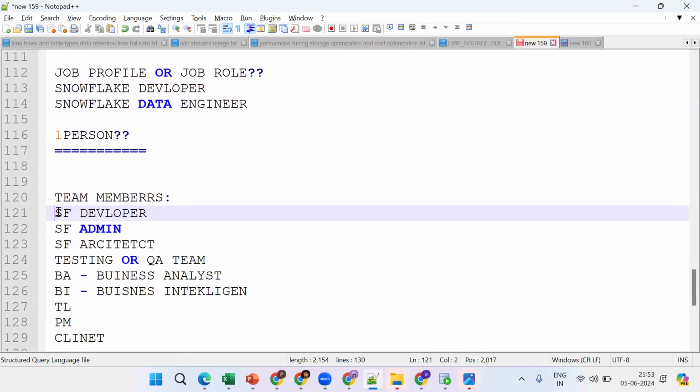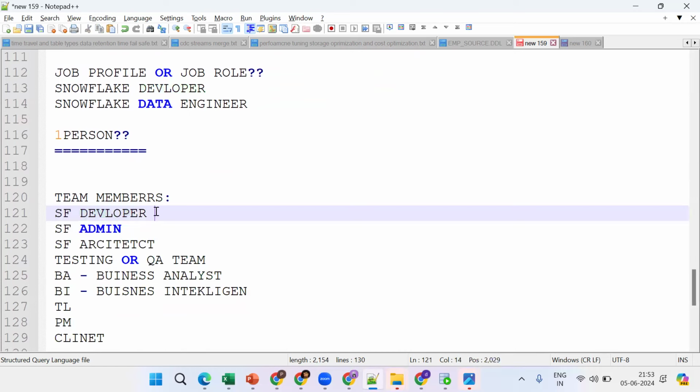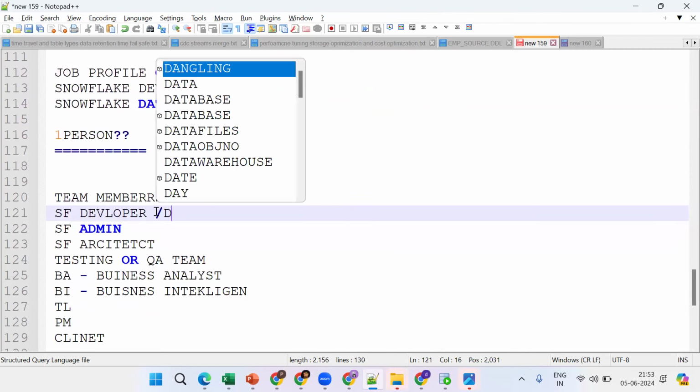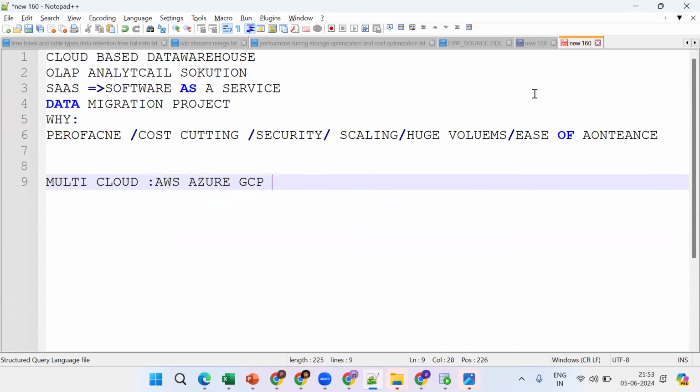Now what is our role from this? We should go for Snowflake developer or Snowflake data engineer. These are the basic things. In a project there will be multiple team members, around 8 to 10 people: the developer, admin, architect, testing team, and analyst. But our role is Snowflake developer.